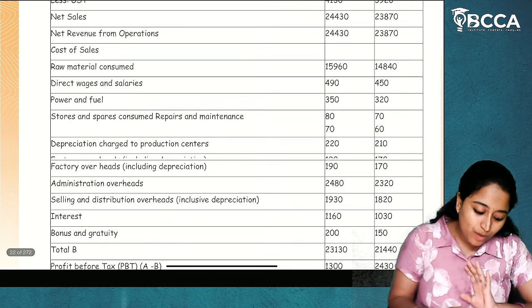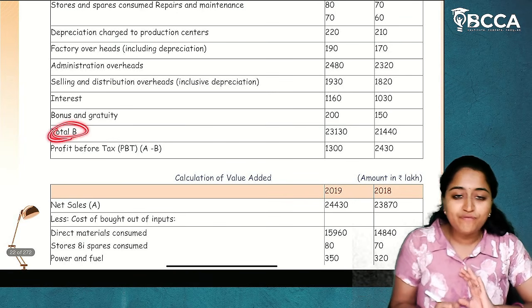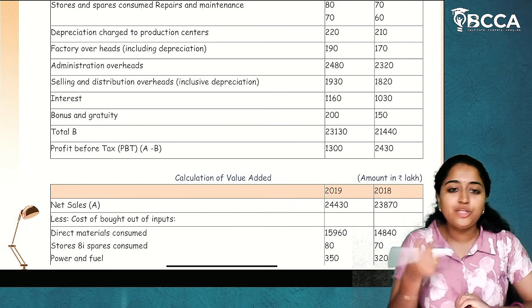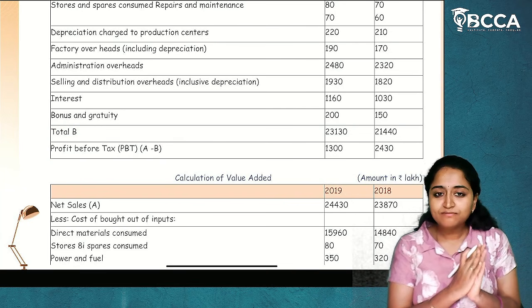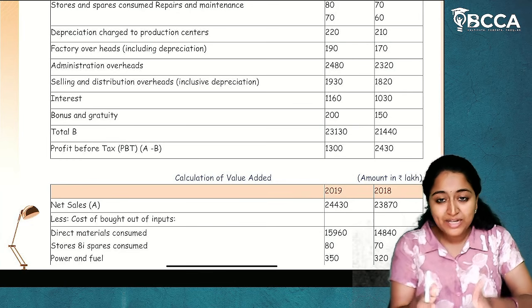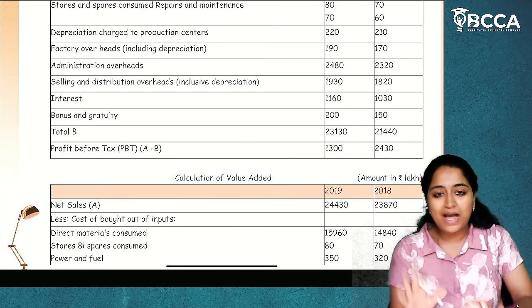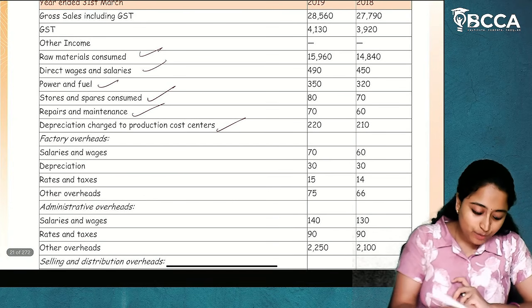So everything is already given in the question, you just have to write it down. That's it. So what is total of A? Net revenue from operations. What is total of B? Cost of sales. From revenue, if you reduce cost, that will be the profit before tax. I hope it is clear. Everything is given in the question. You just have to know the format and present it in a neat and plain manner. That's it. Now, we are going for value addition.